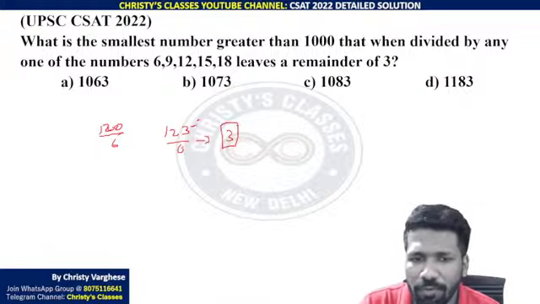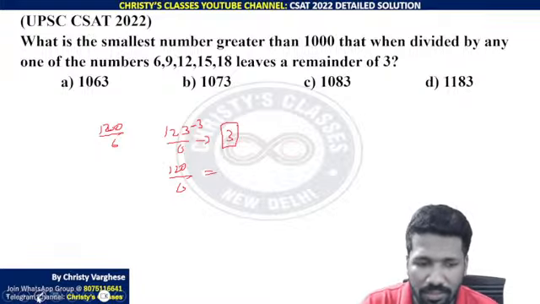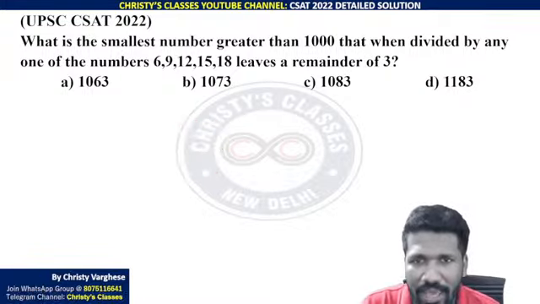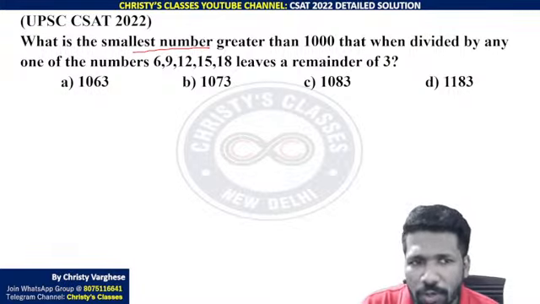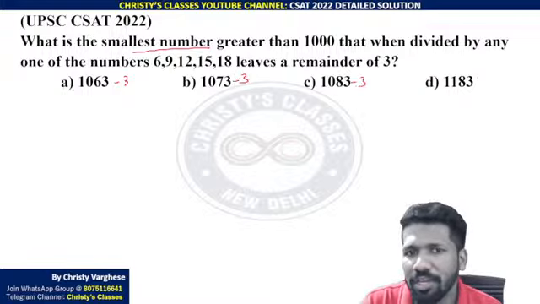If you remove this 3 from 123, you get 120, which is divisible by 6. Same way, the answer option minus 3 should be a multiple of all these numbers 6, 9, 12, 15, 18.